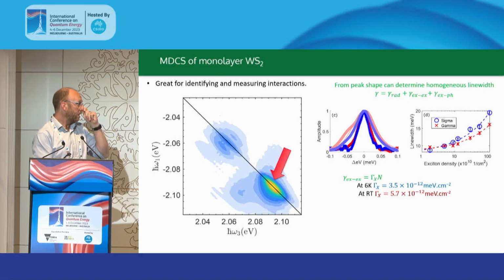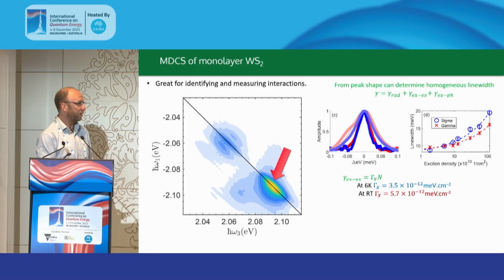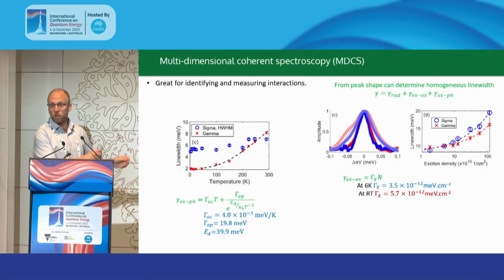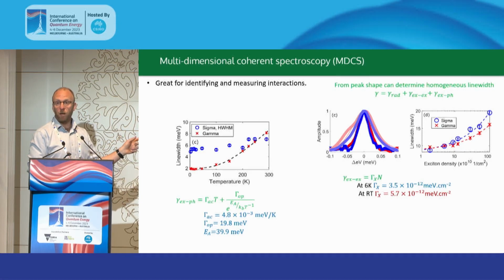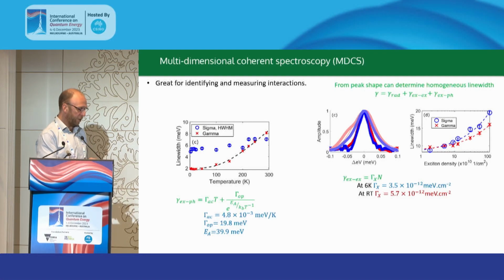You can see we get slightly different values if we do these measurements at 6 Kelvin or room temperature for tungsten disulfide. We can also vary the temperature, and again measure our homogeneous line width as a function of temperature, and quantify our exciton-phonon interactions. In this case, we can pull out interactions with acoustic phonons, getting an interaction strength, and also our interactions with an optical phonon, quantifying that interaction strength, but also quantifying the energy of our optical phonon, which agrees with what we can measure in Raman-type measurements as well.